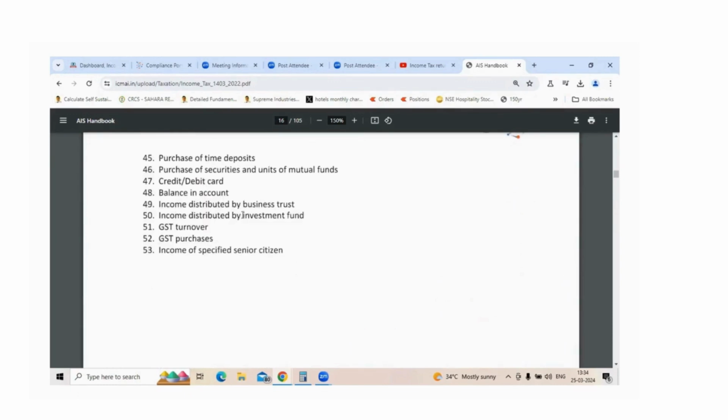And in case of income distributed from a business trust or a mutual fund, or even GST turnover and GST purchases, and income of specified senior citizens as well is listed here. So overall, if you see, the annual information statement captures all the details, whatever is available from different sources by the income tax department. So don't attempt to file ITR without checking this, and in case you try to hide any information regarding capital gain, income sources or dividends, etc., those will get tracked by the tax department. So the best way is to check this annual information statement before you file the final returns.